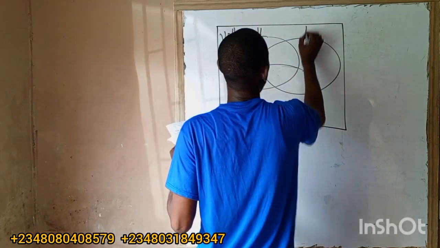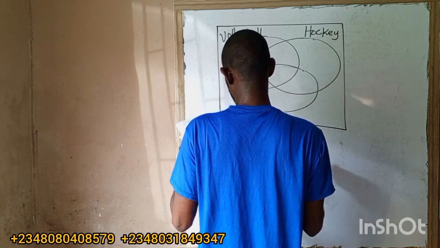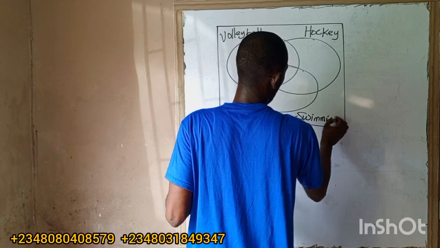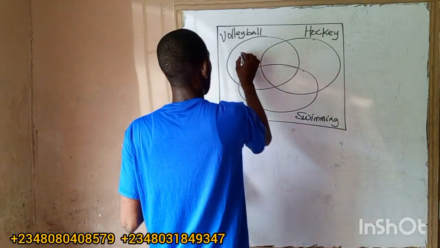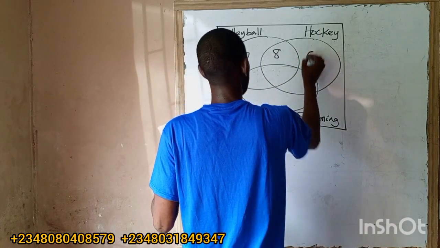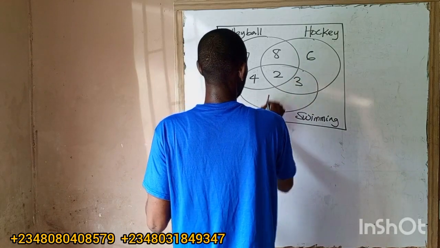This is hockey. And this is swimming. This is 7. This is 8. This is 6. This is 2. This is 4. This is 3. And this is 10.